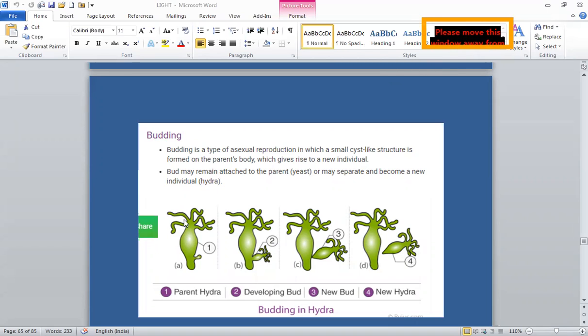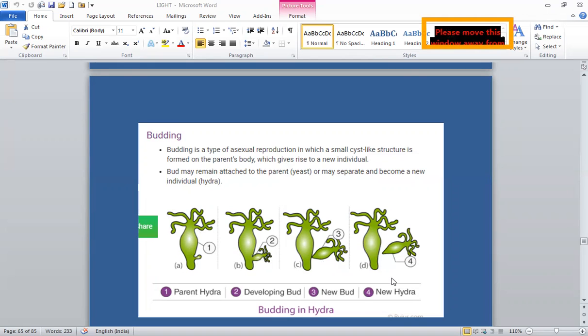You can see there is an outgrowth on the parent hydra. The bud grows in size and ultimately separates as a new individual. See, the bud will grow and it will ultimately separate from the parent and form a new hydra.